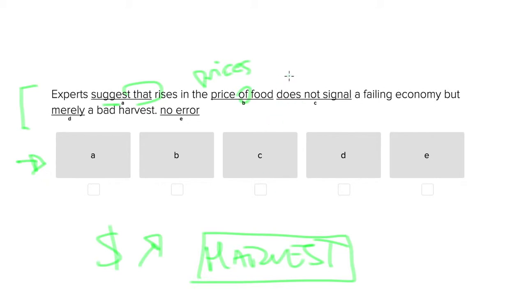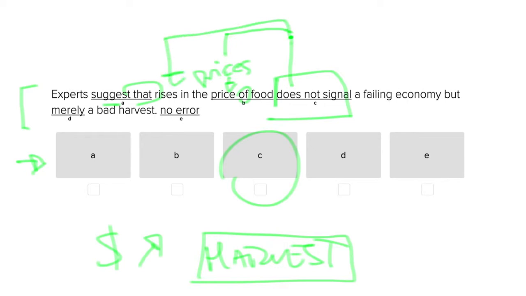It does not signal. Well, here's where the problem comes in. And the reason this is a problem is because does is in the singular, which would mean that you are referring to a singular noun here, for example, price, rather than a plural noun. And this is actually referring to rises. So what we're talking about here is not that the price of food does not signal something, but that the rises in the price of food do not signal something. So here do is conjugated for something in the plural, rises, and that's the way that the sentence should look.